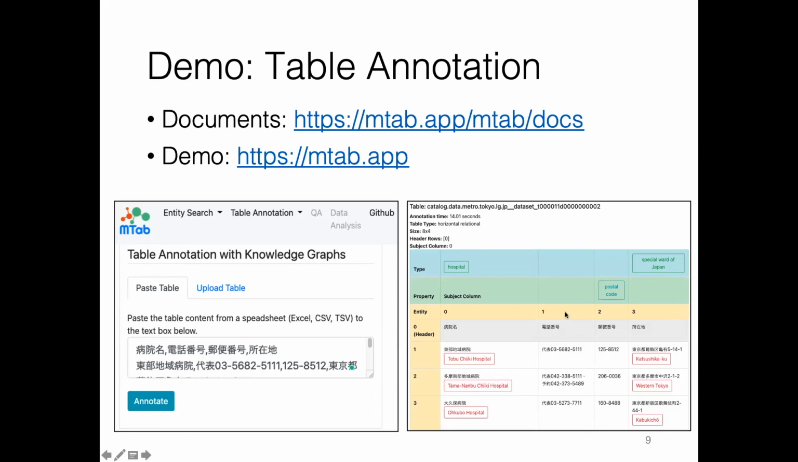The right image is the annotation results. The table header is in the first row. The subject column is in the first column. This table cell is annotated with an entity, like here it is the Tobu Chiki Hospital. And this column is annotated with the hospital types. And for the relation between the subject column and another column, for example, this column is annotated with the postal code property.